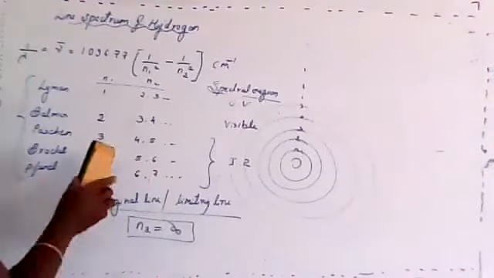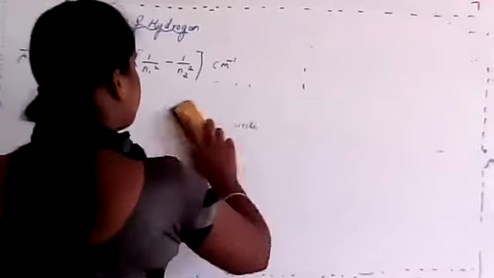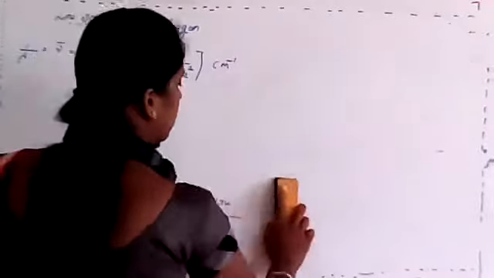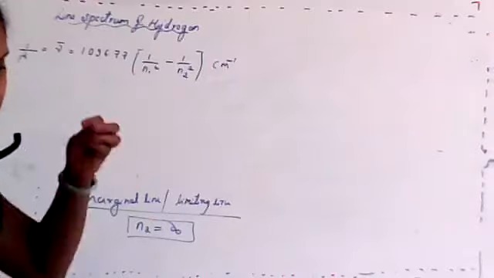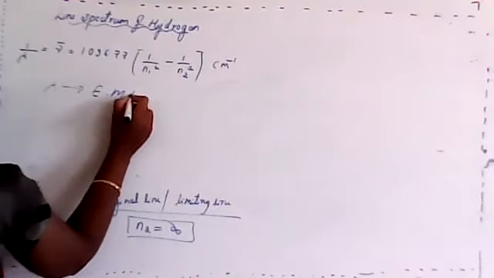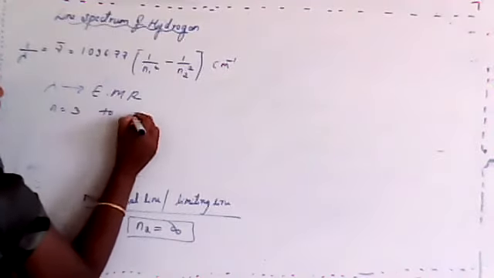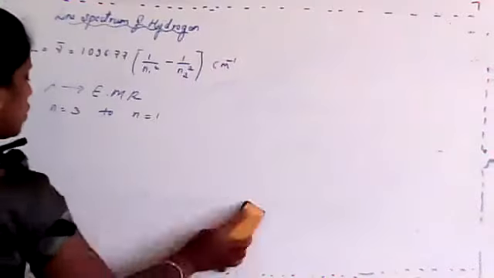So I gave you one problem to solve: find the wavelength of electromagnetic radiation that is emitted when an electron relaxes from n equals 3 to n equals 1.